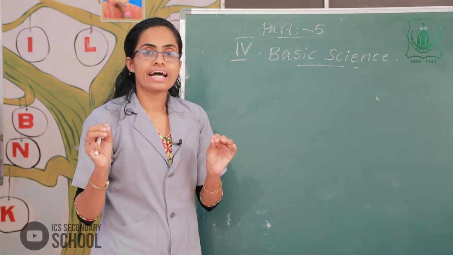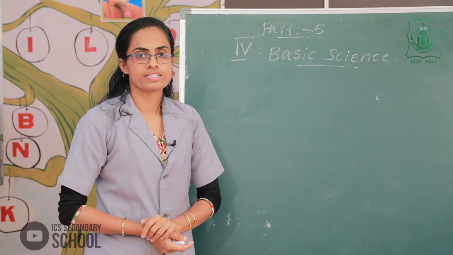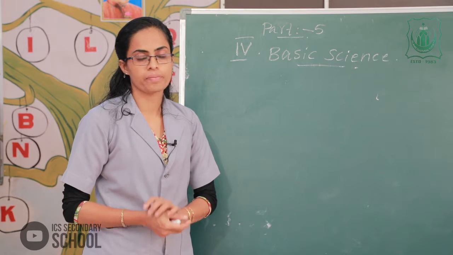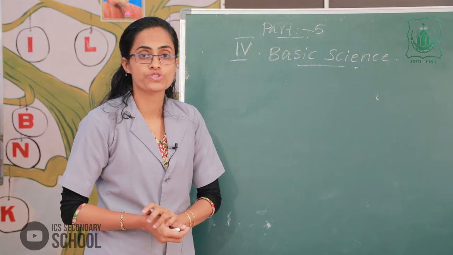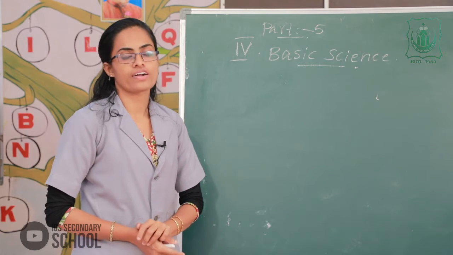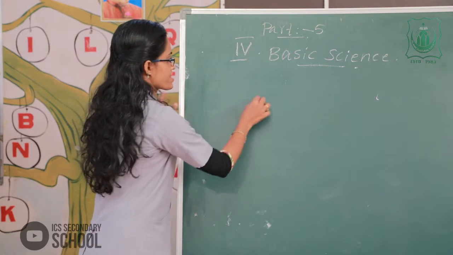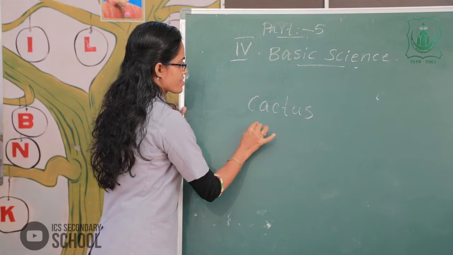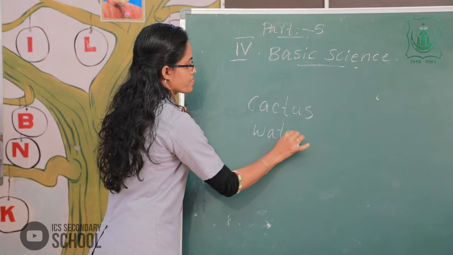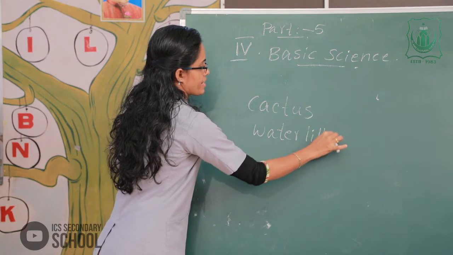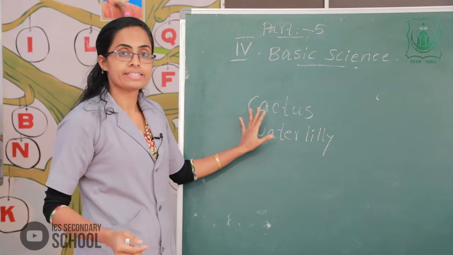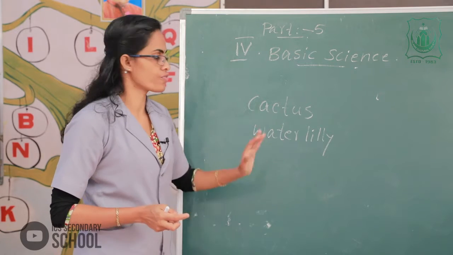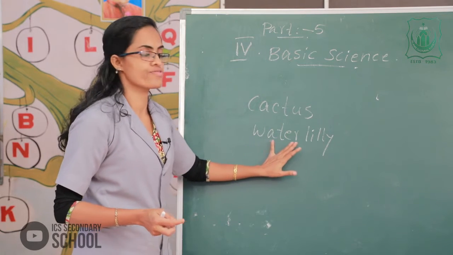The next one, the plants adapt themselves to suit their natural surroundings. For example, cactus plants and water lily. The plants adapt themselves to suit their natural surroundings. For example, cactus plants and water lily.